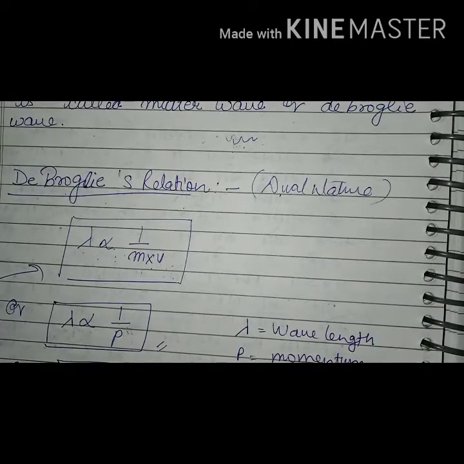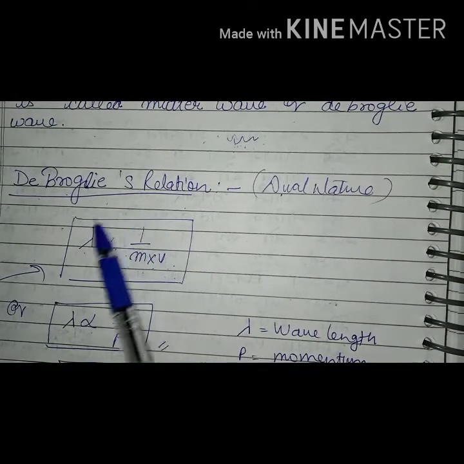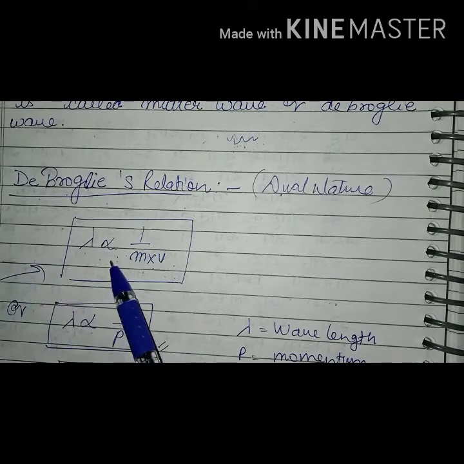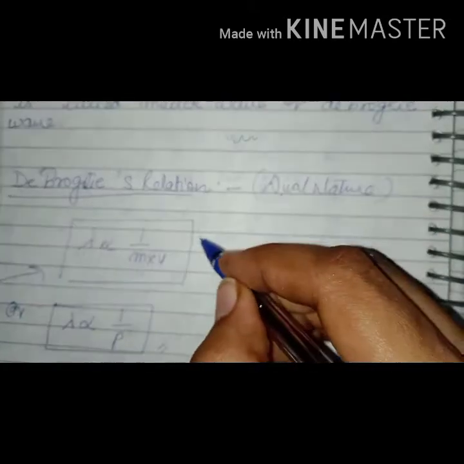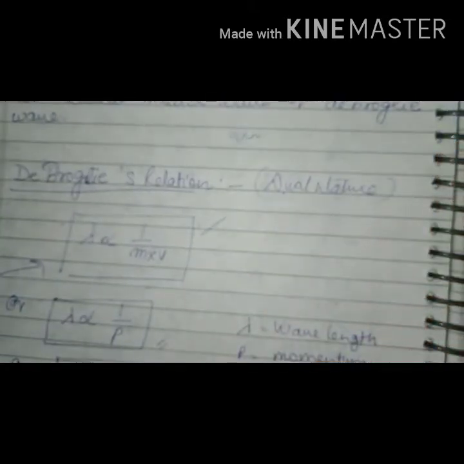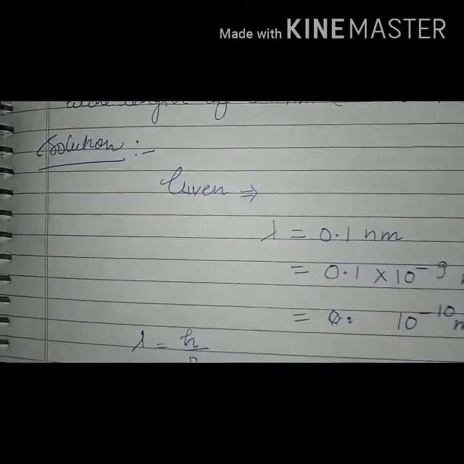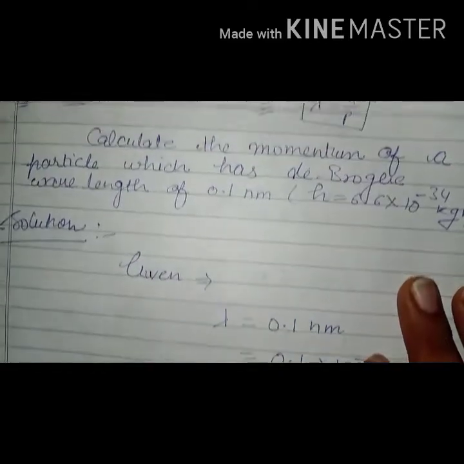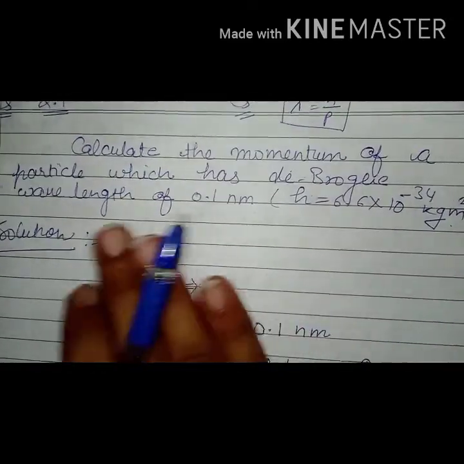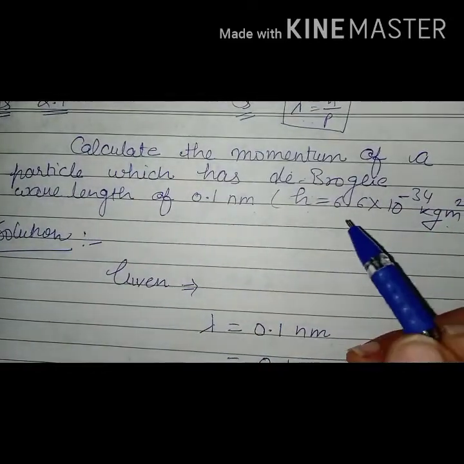So according to this is the formula of de Broglie relationship or dual nature. Okay, so after that we will do some questions related to de Broglie momentum or de Broglie theorem.